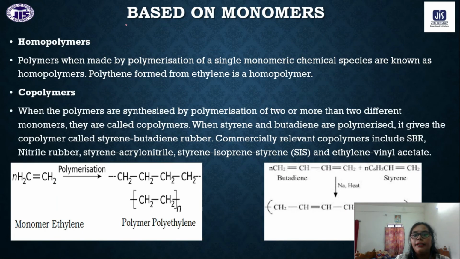Next, polymers can also be classified based on the monomers, as I have told you. These are the addition polymers. There are two types of addition polymers. One is homopolymers. One is copolymers. So polymers can be classified based on the monomers into two: one is homopolymer, one is copolymer.